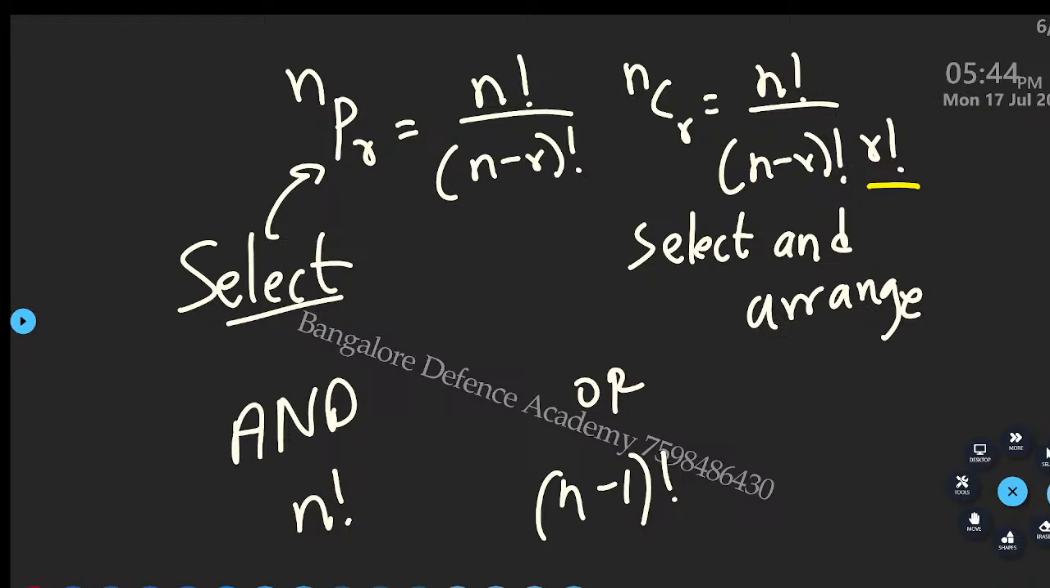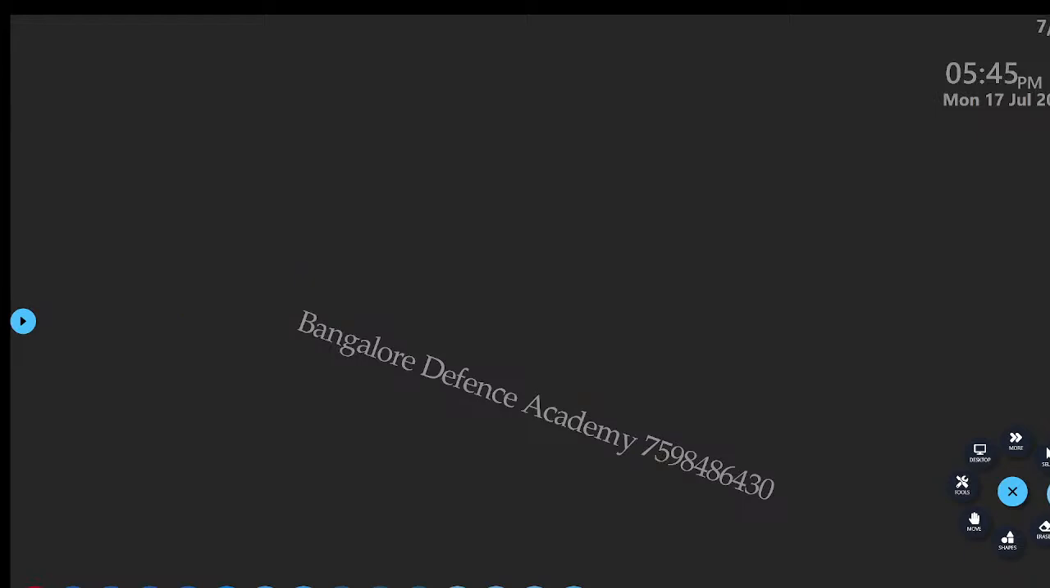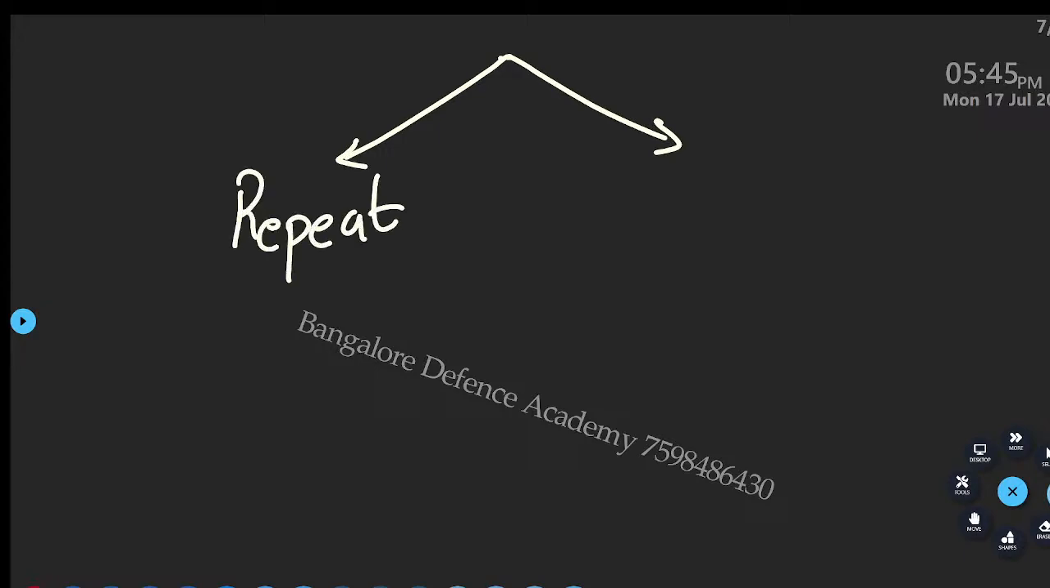Right? Okay, so shall we solve some questions now? Take down, draw an arrow, write down repetition and without repetition.